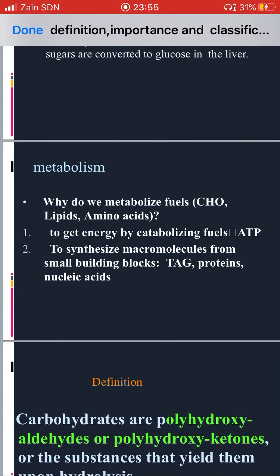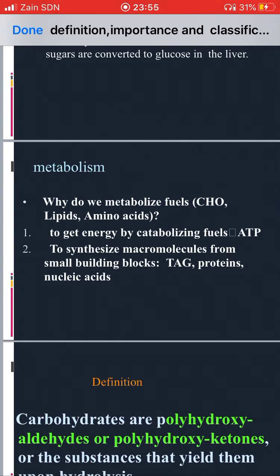When we metabolize fuels, whether carbohydrates, lipids, or amino acids, we metabolize them to synthesize macromolecules that our body needs.